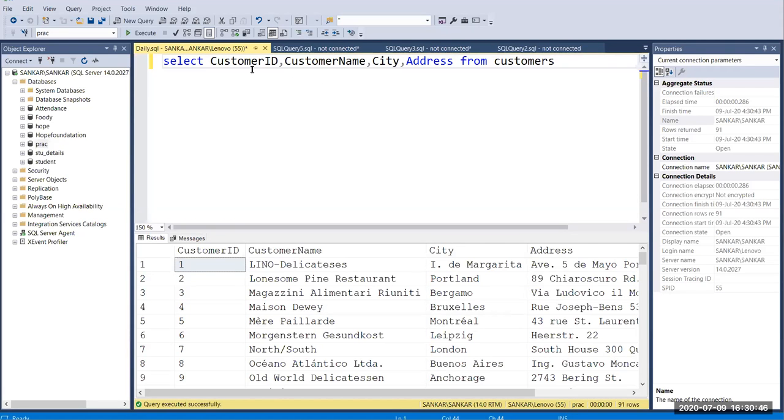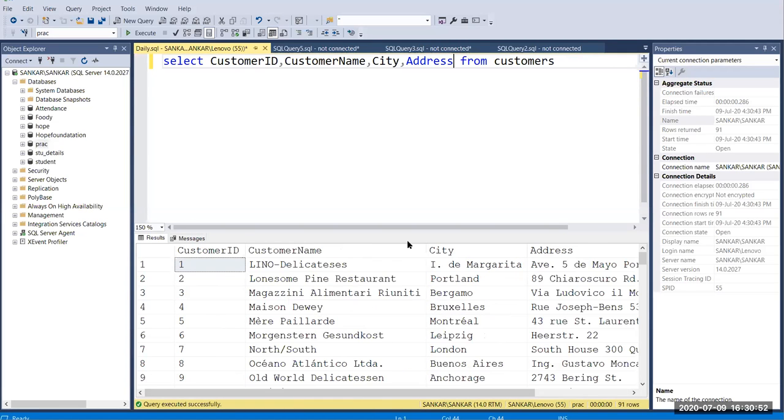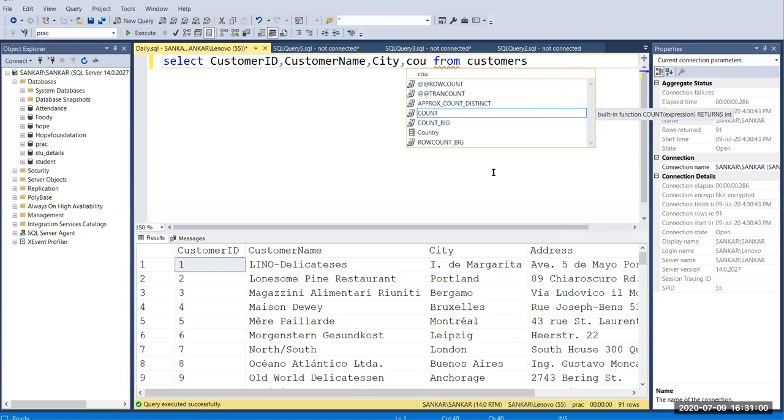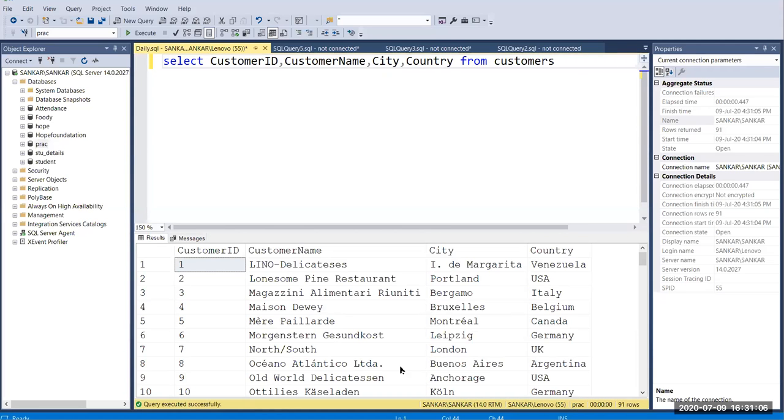So here I give 1 2 3 4, and now you can see here I have 4 columns. Okay, so I don't want address. Here I'm going to change it to country, right? Yeah, so customer ID and customer name, city and country, right?